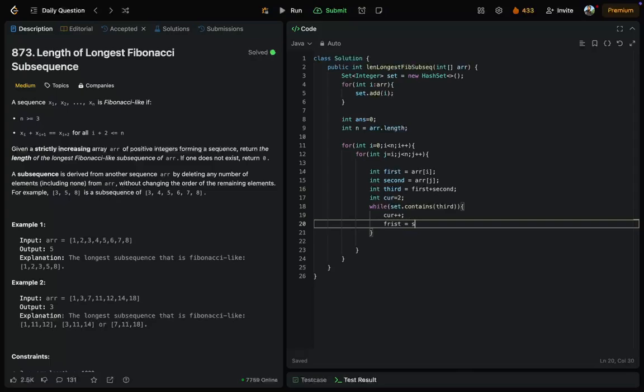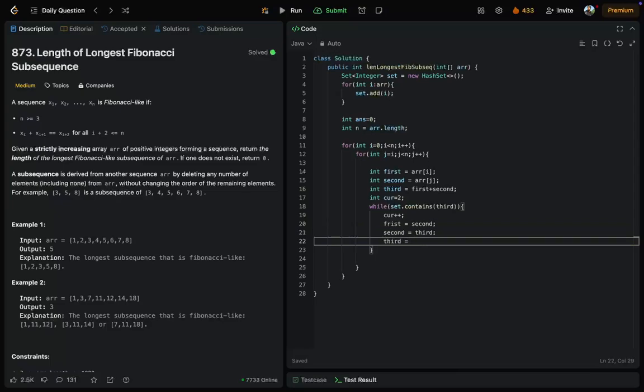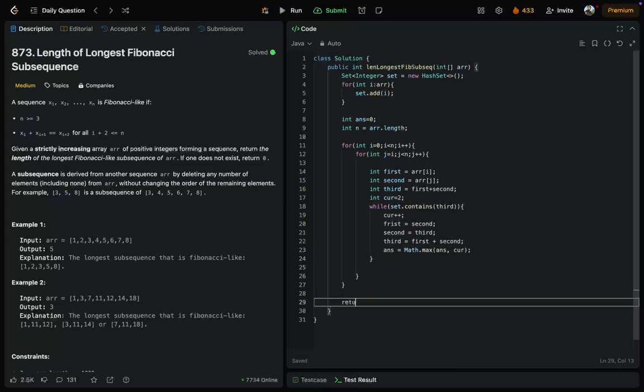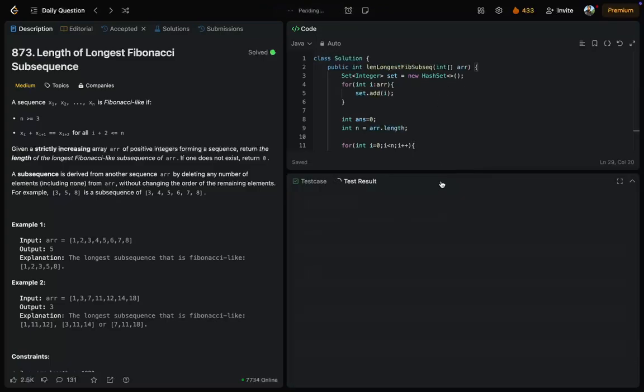So first will now point to second, second will now point to third, and third we will recalculate using first and second. As we are inside a subsequence, this Fibonacci-like sequence is there in our array. So using only this we can find our maximum subsequence length, and that's it. That's all we need.